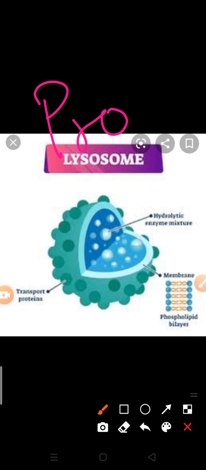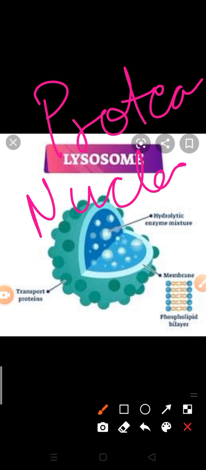As I told you, I will tell you about the enzymes of lysosome. On the basis of enzymes, how can we classify lysosomes? So proteases type of lysosome means if protease enzyme is present in the lysosome, such lysosomes are helpful in the digestion of protein. First is proteases, okay, digestion of protein. Second type is nuclease. Nucleases type of lysosome means the lysosome contains DNases and RNases, which are helpful in the digestion of DNA or RNA, clear.